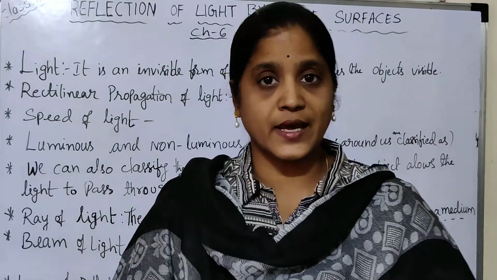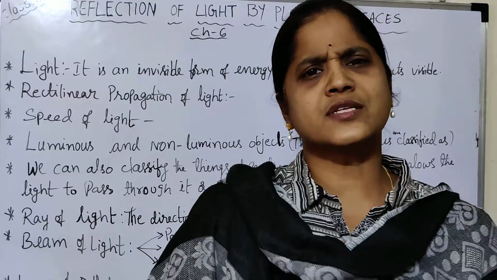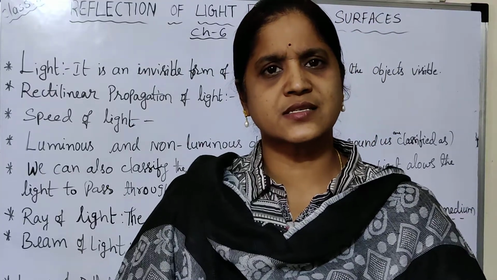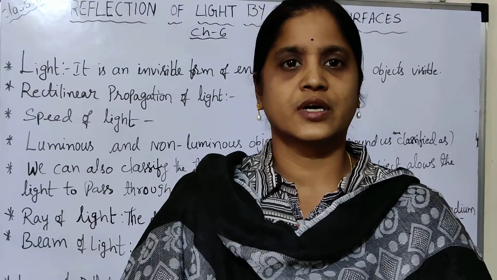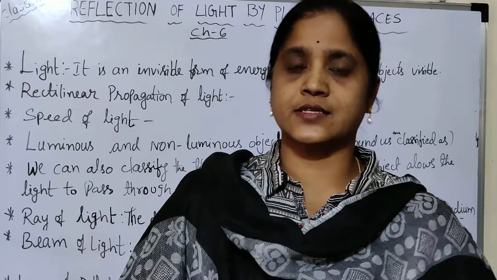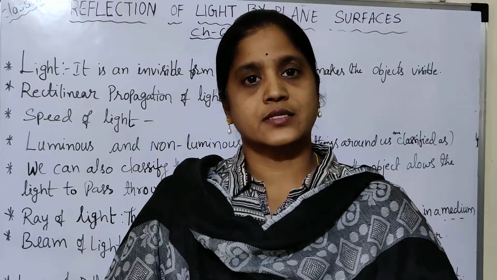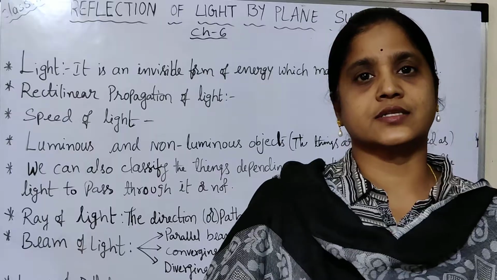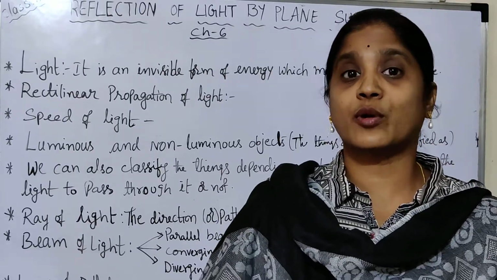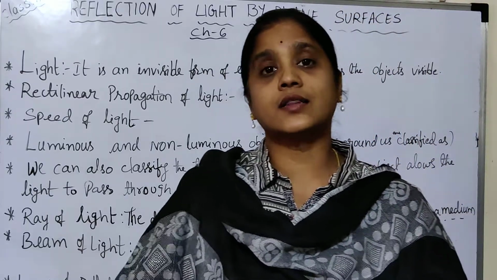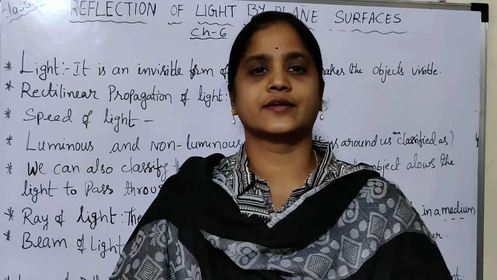Now coming to the space, can you see the objects in the space? No. Even though sunlight is present in the space, you cannot see any object there. But you can see the objects on the earth. Why?